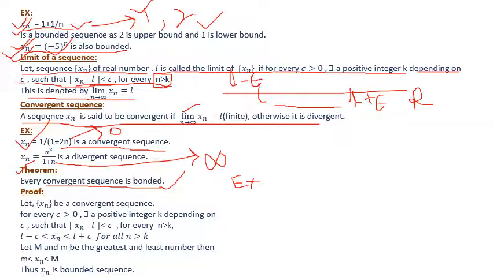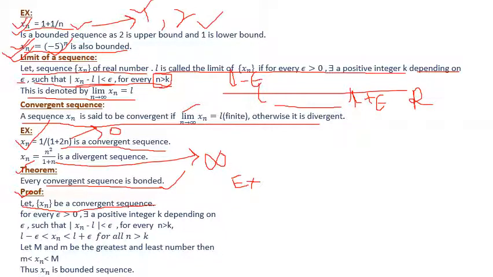So next I will go for the proof of this theorem. Every convergent sequence is bounded. So let xn be a convergent sequence. At first I am taking xn as a convergent sequence.